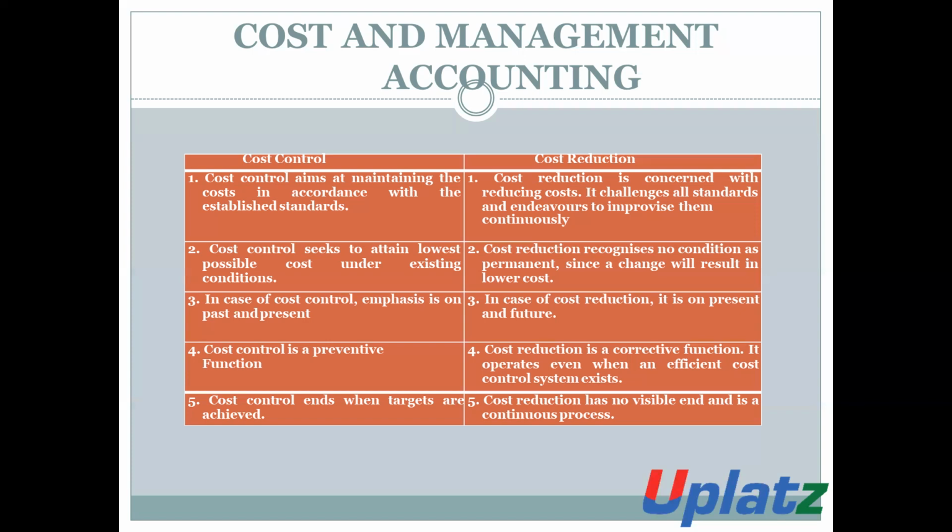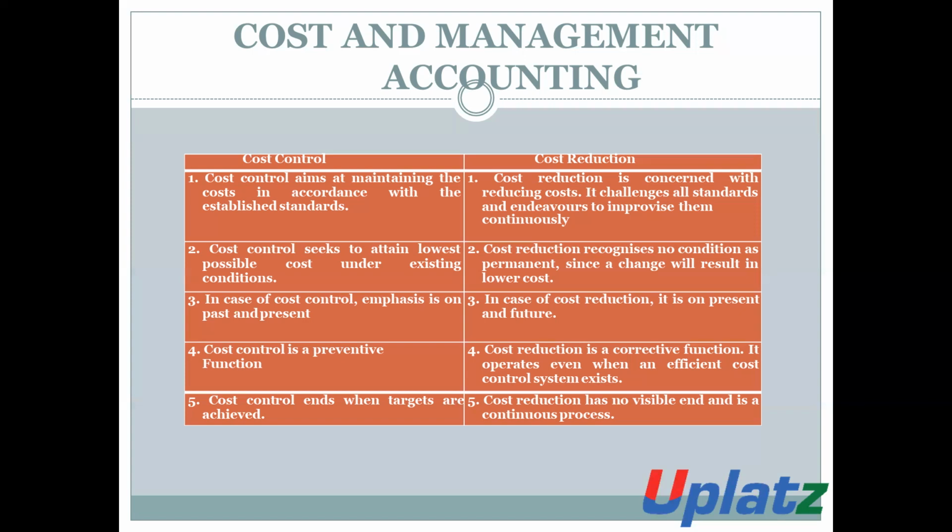The next difference is that cost control ends when targets are achieved. When the organization achieves its standard rate, then the cost control process ends. But cost reduction has no visible end and is a continuous process.